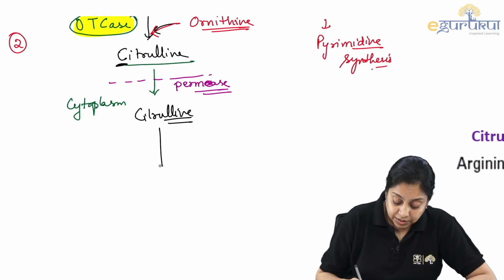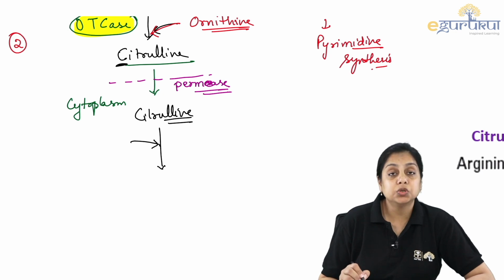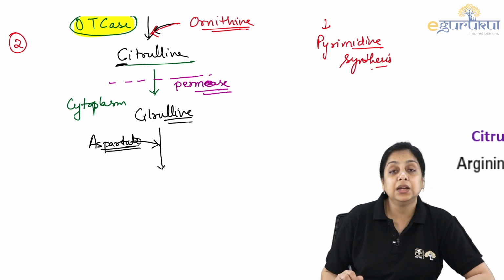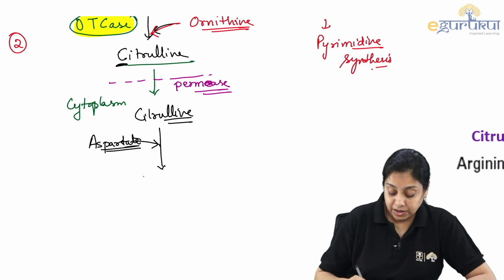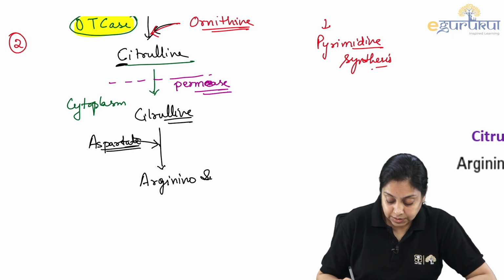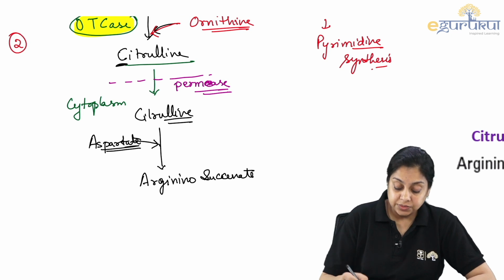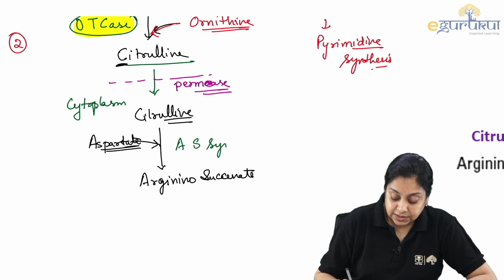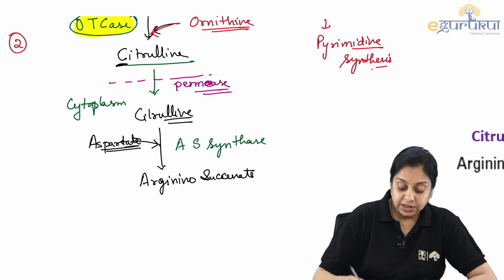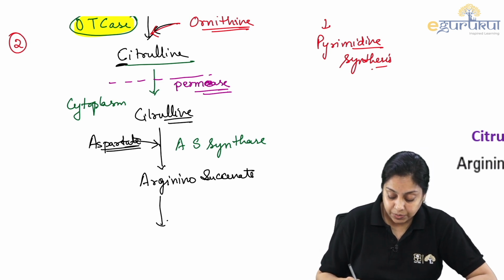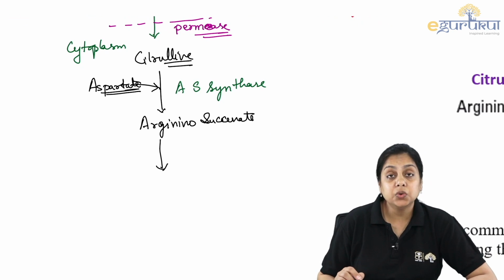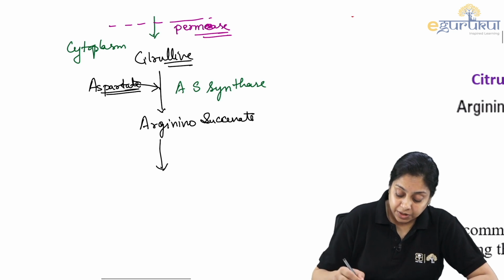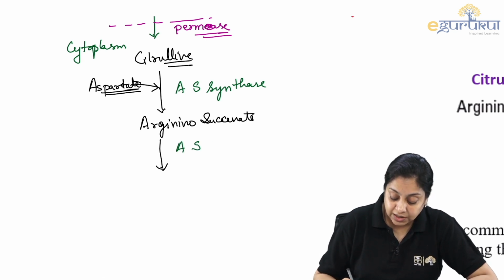Now this citrulline combines with another nitrogen source. What was the other nitrogen source? Another important question asked in the exam: aspartate, right? Second nitrogen of the urea is coming from the aspartate, forming argininosuccinate, right? And since we are synthesizing argininosuccinate, the enzyme name is argininosuccinate synthase. Argininosuccinate synthase, right? And this is a cytoplasmic enzyme, right? And again it is going to lyse, it is going to break down into 2 halves, right? So the enzyme name is argininosuccinate lyase.